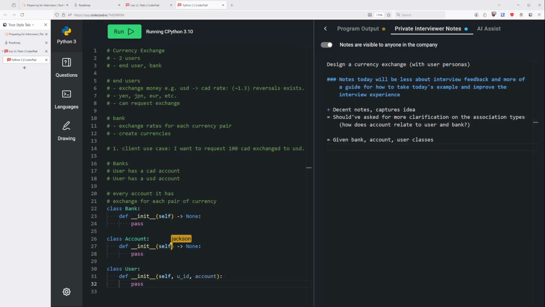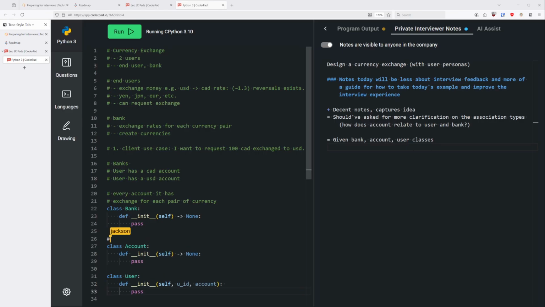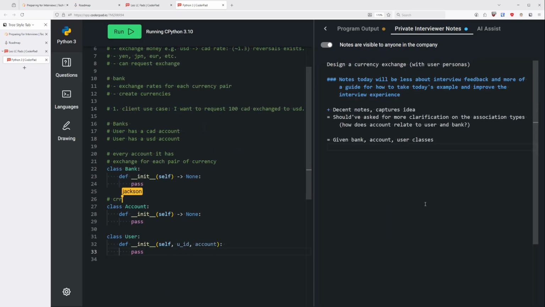And then for the account, we need to know the type, like what currency type, like CAD or USD, and then who it's associated with, the user. So they need to know the user and whatever type it is. And then this account and user, I guess, is just a one-to-one relationship. Sorry, 1 to 1. Are you sure?